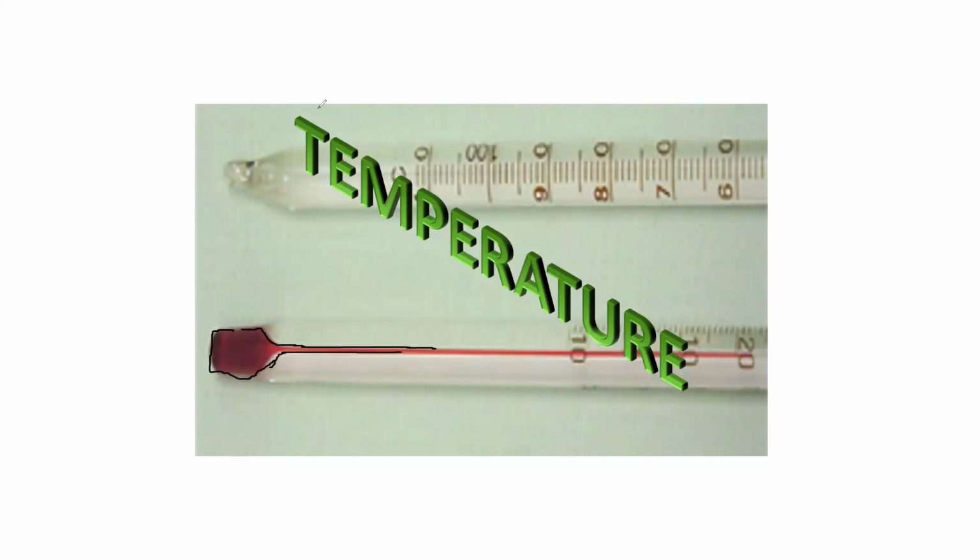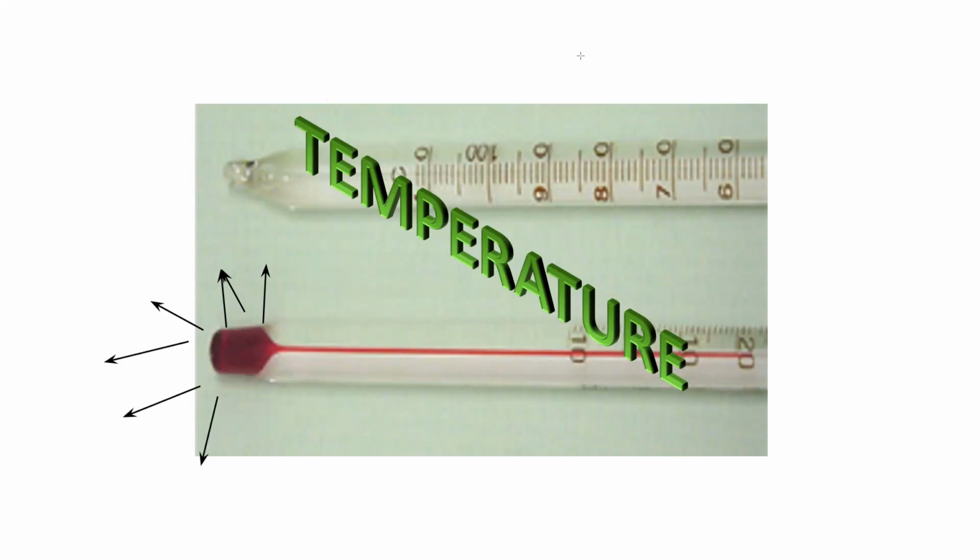So what happened when the thermometer bulb absorbed the heat energy from the surrounding? As it absorbed the heat energy from the surrounding, the liquid level will rise. And if outside it is cold, then the liquid which is there inside the thermometer loses the heat energy to the surrounding.